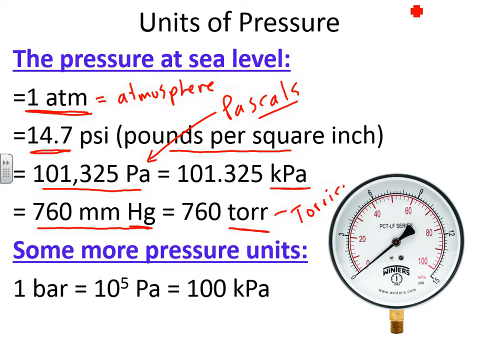Torricelli. And then we have what are called bars. In the European Union, in Europe, they use bars much more than we do here in the US, which is related to Pascal. So a bar is 10 to the 5th, or 100,000 pascals, or 100 kilopascals. So you can be asked to convert from any of these pressure units to any other pressure unit. Now, pressure gauges have different units on them. Usually they have at least two. In this case, it looks like kilopascals and psi for the common folks. So psi from 0 up to 15 psi, and then kilopascals from 0 to about 100. And that's kind of the idea here.